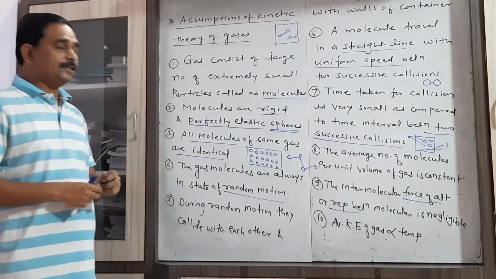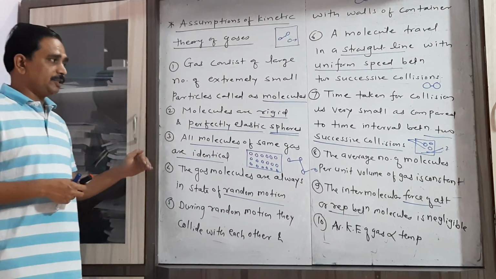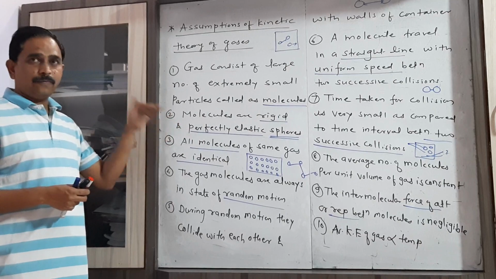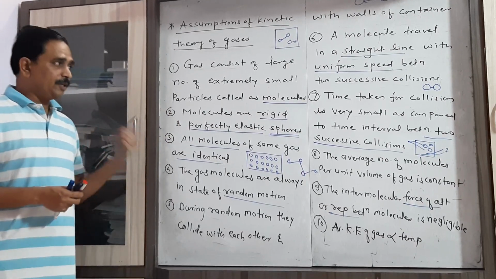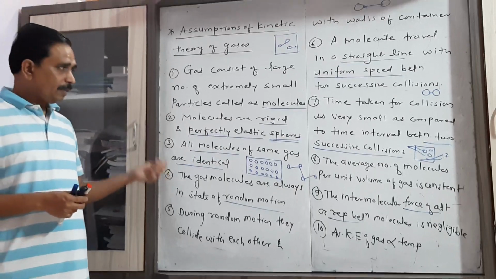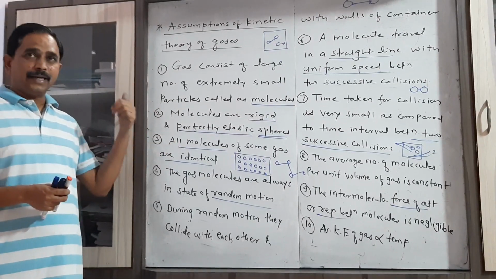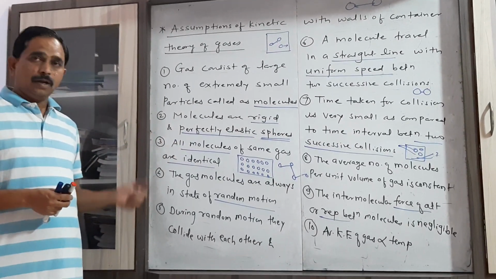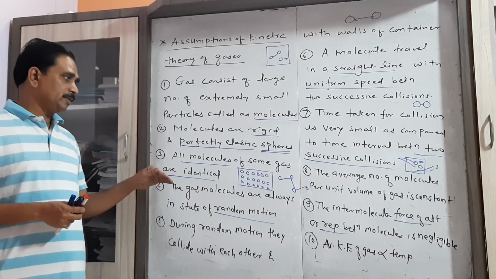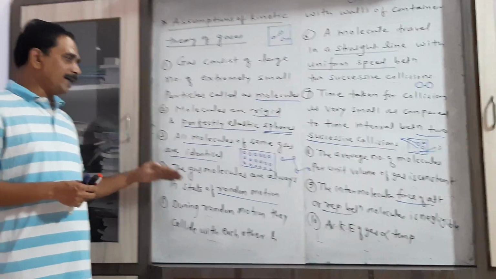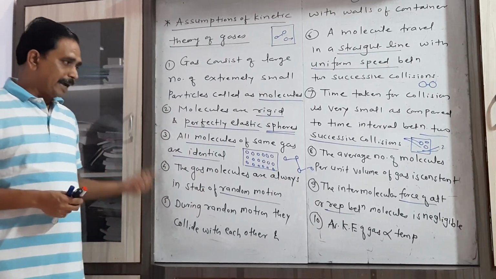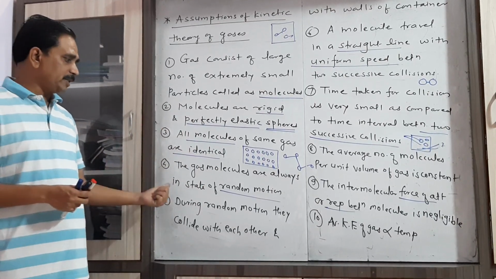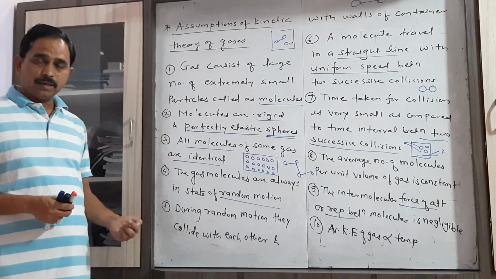Let us quickly revise it. Any gas consists of a large number of extremely small particles called molecules. These molecules are rigid, perfectly elastic and spherical in shape. All gas molecules of the same gas are identical in all respects. The gas molecules are always in a state of random motion.